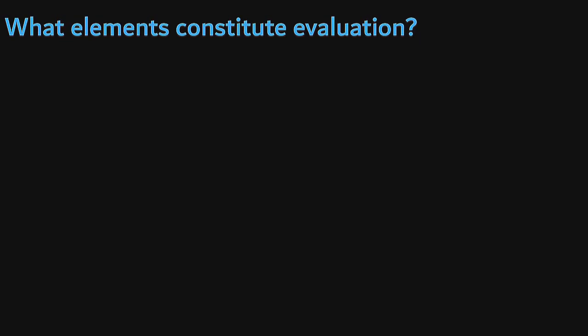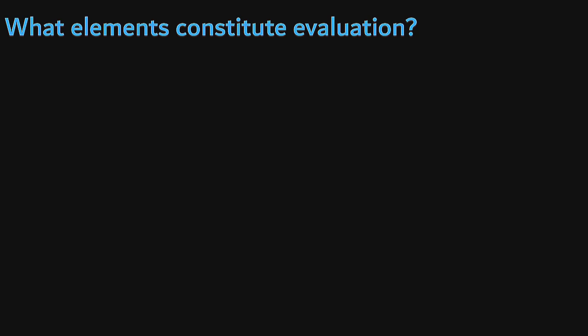Now, what are the elements of evaluation? As we have already discussed, evaluation includes the quantitative information as well as the qualitative information. That means both measurement and assessment are the parts of evaluation. Evaluation is having the wider scope, whereas measurement is a part of that. We gather quantitative information about the learning progress of the child, we gather qualitative information about the learning progress of the child, and that is also a part of evaluation.